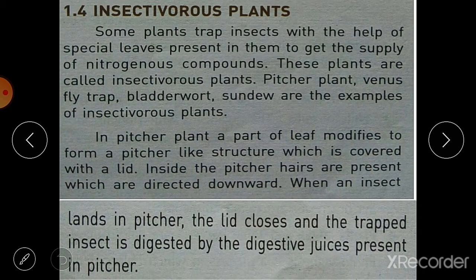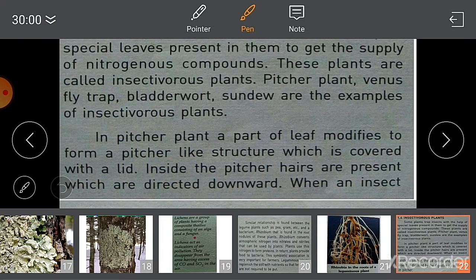Some plants grow in such conditions or such soil that they will not get nitrogenous compounds. For this, these plants trap insects with the help of special leaves present in them to get the supply of nitrogenous compounds.